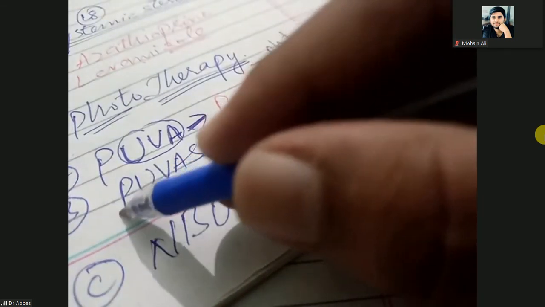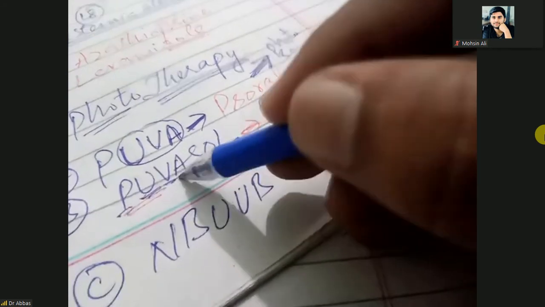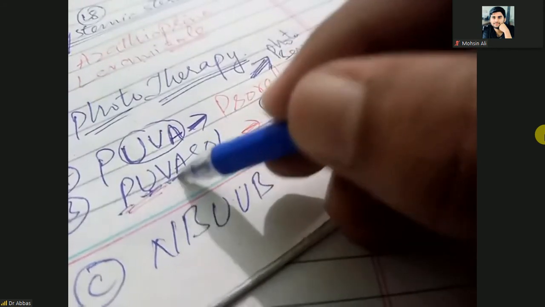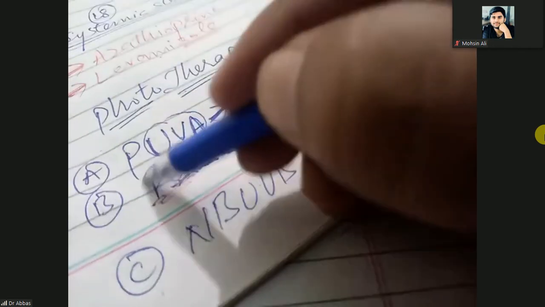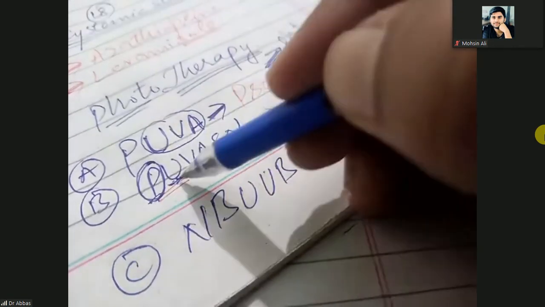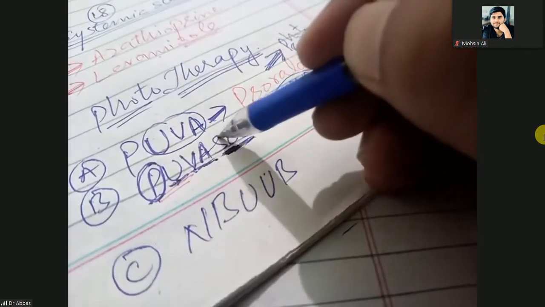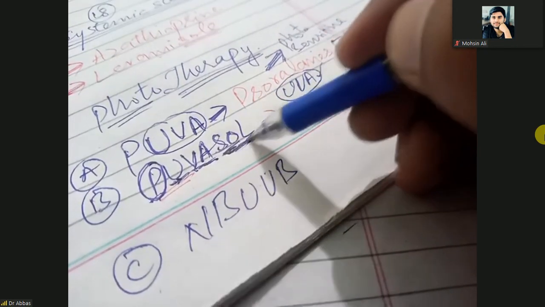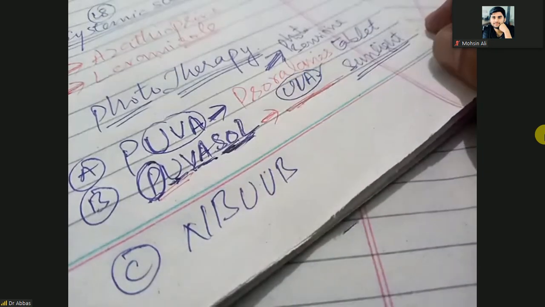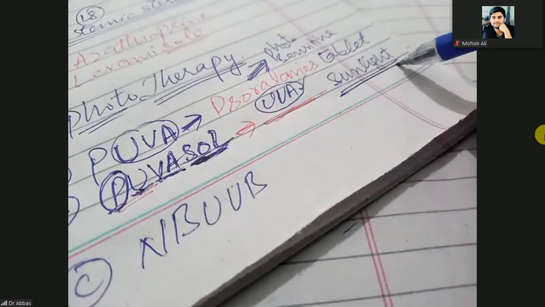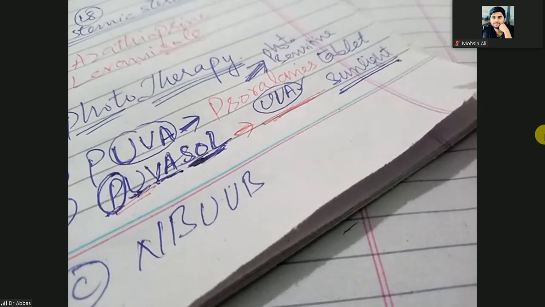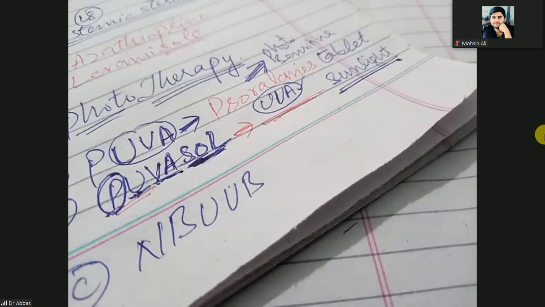P stands for psoralen, and UVA is the ultraviolet A light present in sunlight. It means you will expose the skin to sunlight, and in that sunlight the ultraviolet A rays are the source. Clear?